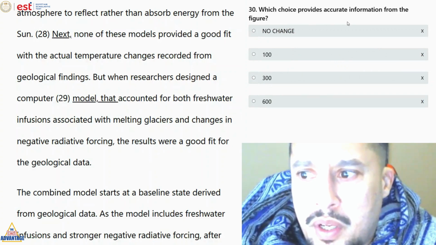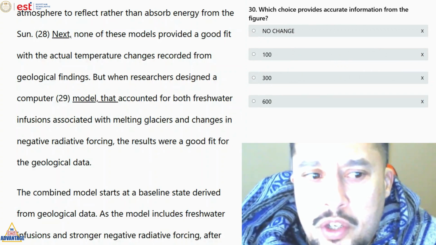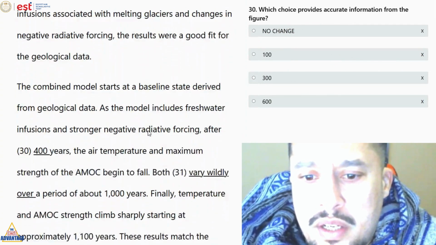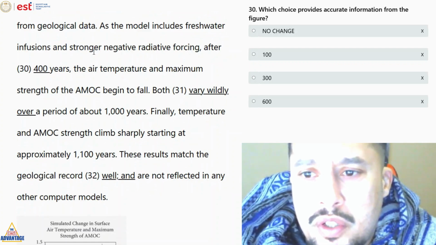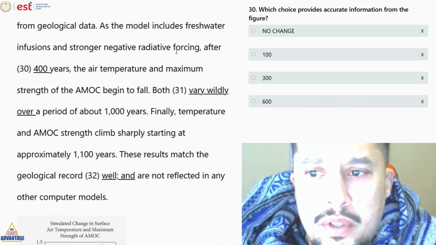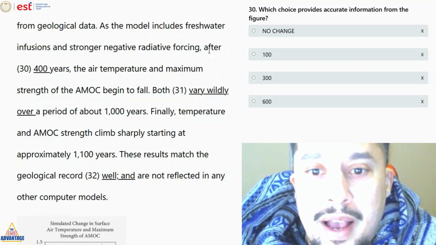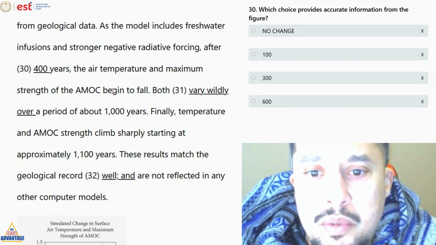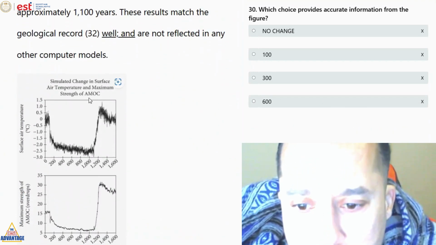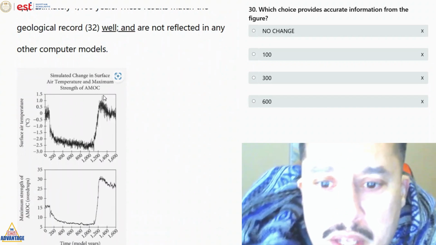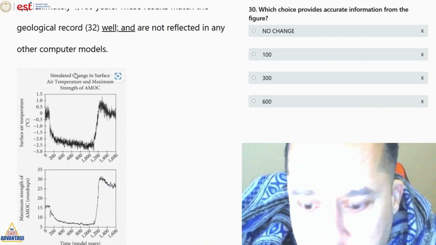Question number 30, which provides accurate information from the figure. So we want to read just the sentence first. As the model includes freshwater infusions and stronger negative radiative forcing, after 400 years, the air temperature and maximum strength of the AMOC began to fall. So after how many years did it begin to fall?